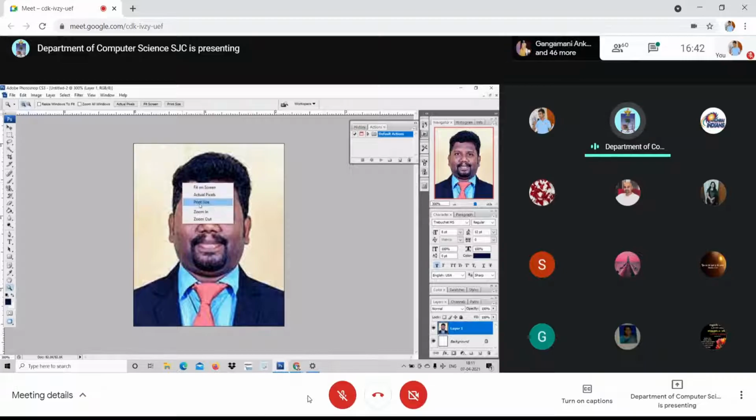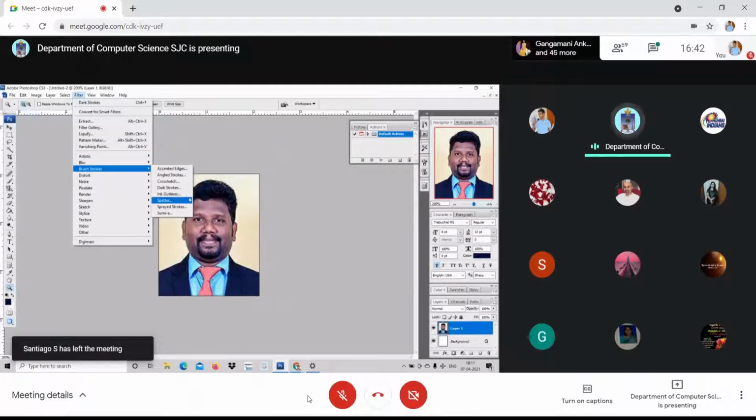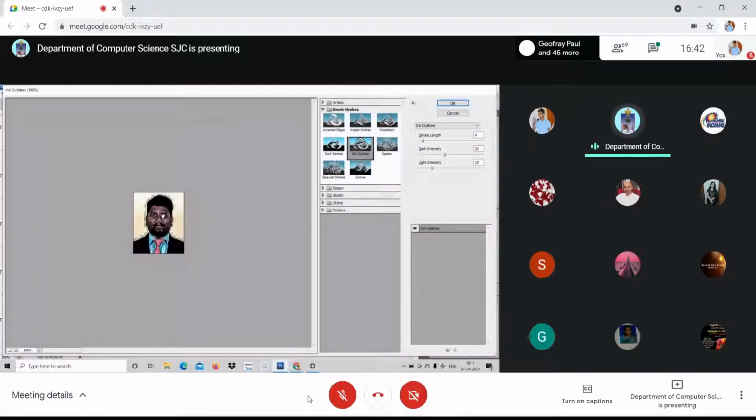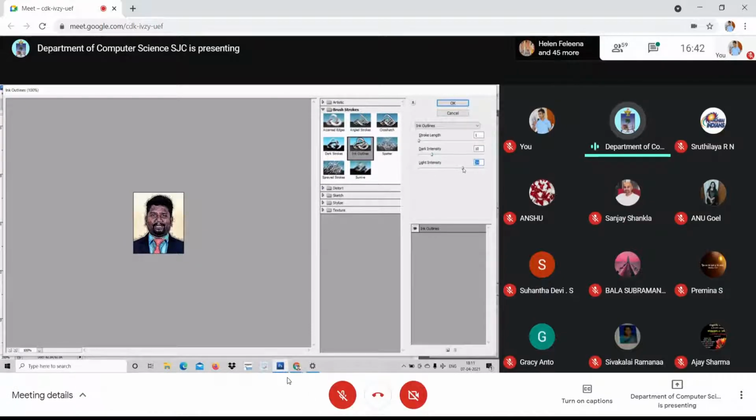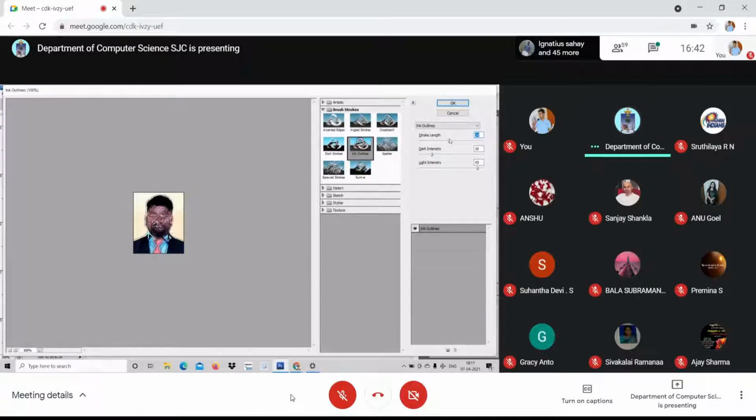Now just for the model only. Okay, go to filter again. I just go for ink outline, right? See here, I can again adjust the strokes. Okay, dark intensity, you can increase it or decrease it. Light intensity, you can increase it so that lights are given. Okay, stroke length, you can adjust the stroke length. Okay, dark, and you can increase it or decrease it. Right, this is dark ink outline.